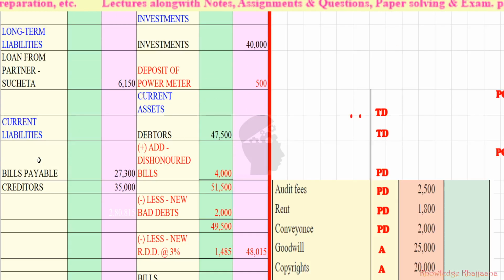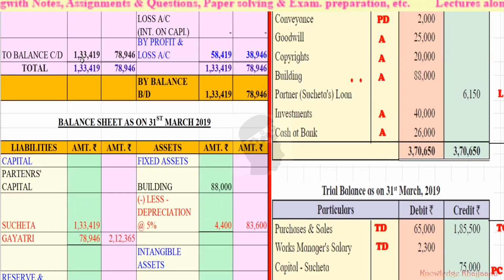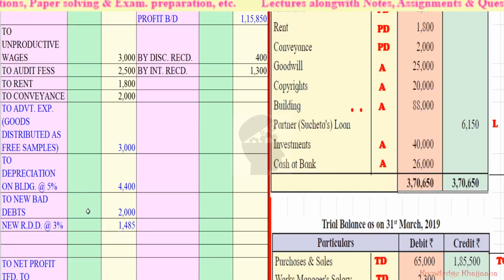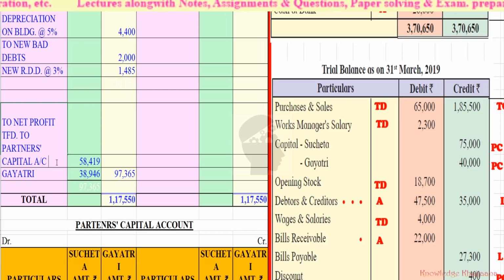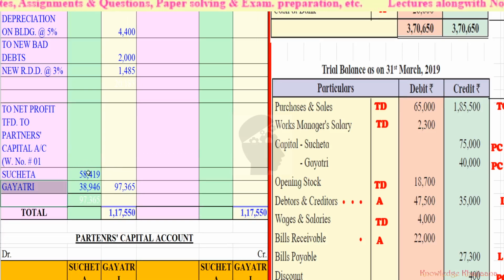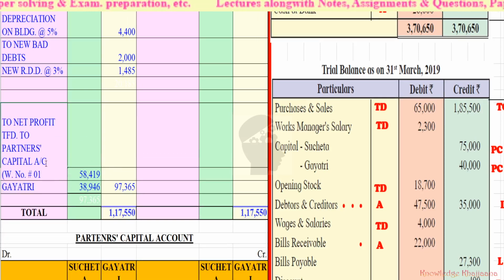Now, see, Sujata's profit is rupees 58,419 and Gayatri's profit is rupees 38,946. In front of this, we will write working note number 1. Okay, working note number 1, because we have done the calculation against working note. Okay, working note number 1.